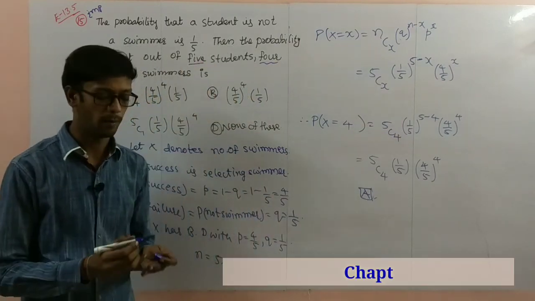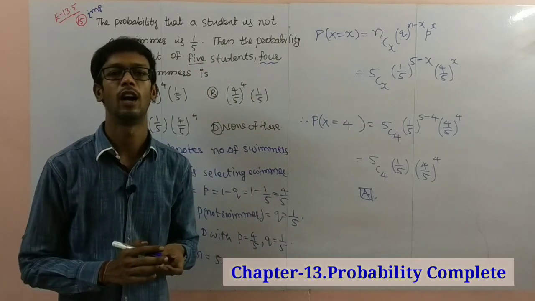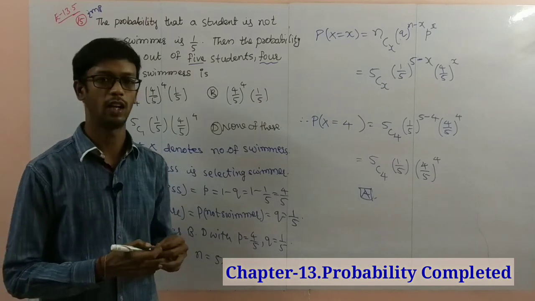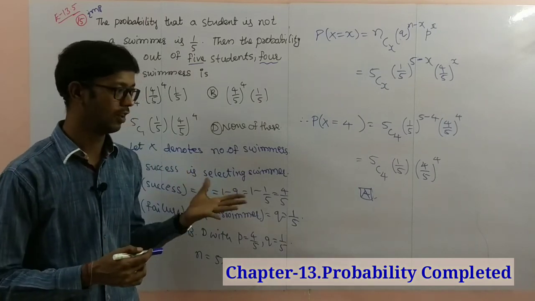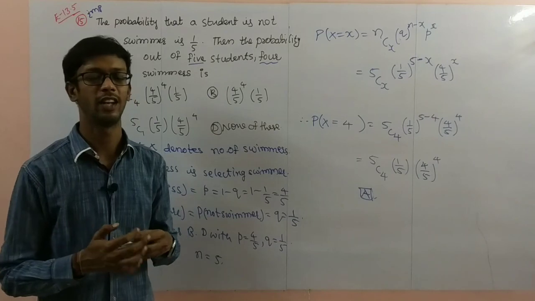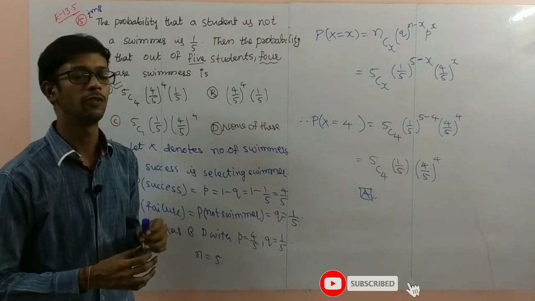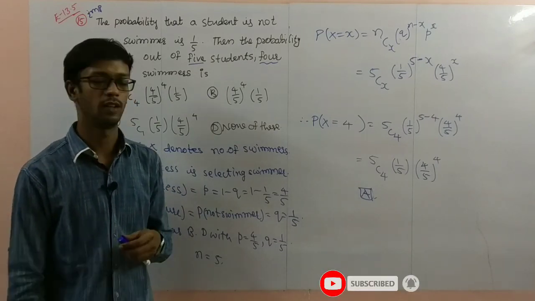So by this problem we have successfully completed the total chapter of probability, and this is the last exercise. Exercise 13.5 is important for 5 marks questions. So pause the video to note it down.